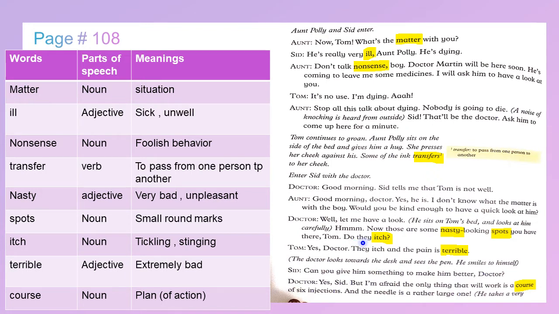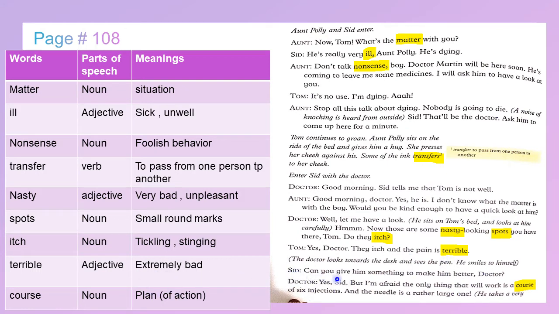Do they itch? Nasty is an adjective. It means very bad or unpleasant. Spots: noun, small, round marks. Itch: noun, tickling, stinging. Tom: Yes, doctor, they itch and the pain is terrible. Terrible is an adjective. It means extremely bad.